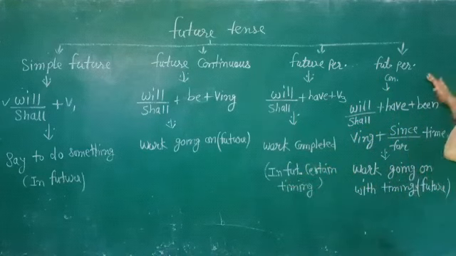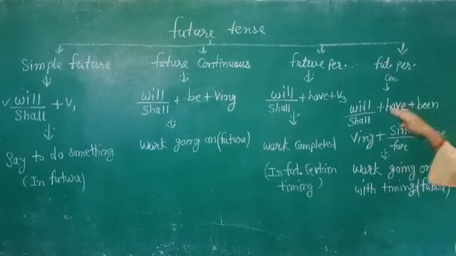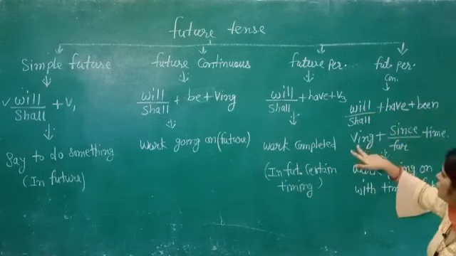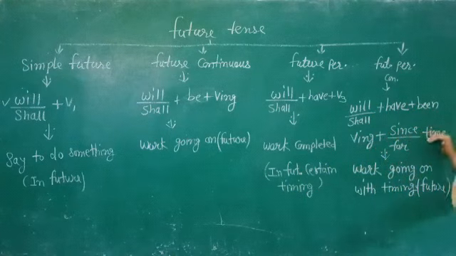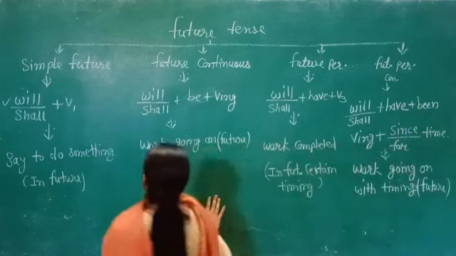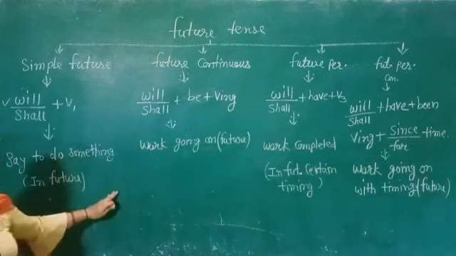And now the future perfect continuous tense: in this we have will, shall, then have, been, verb with ing, and then since or for plus time. This is used for work going on with timing in the future. Now you should practice the future tense and make your own sentences.